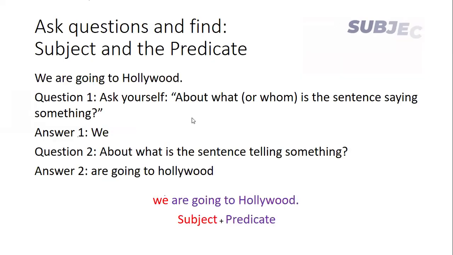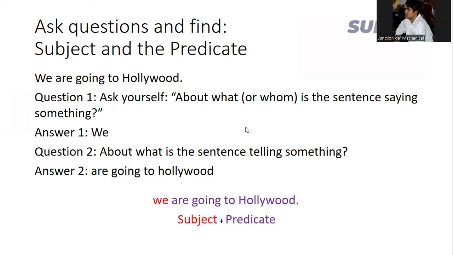Again, let's go to the third statement. We are going to Hollywood. So, about what or whom is the sentence saying something? We are talking about we, right? So here we is our subject, because we are going to do some action. We are going to Hollywood. So the naming part over here, the noun, or instead of noun, say pronoun, is we.